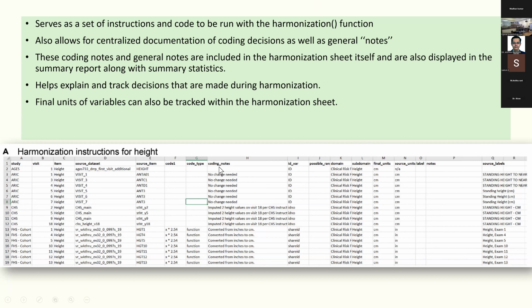Here you can see coding notes. These coding notes and general notes are included in the harmonization sheet itself and also displayed in the summary report. It helps you explain and track the decisions. So let's look at one example.